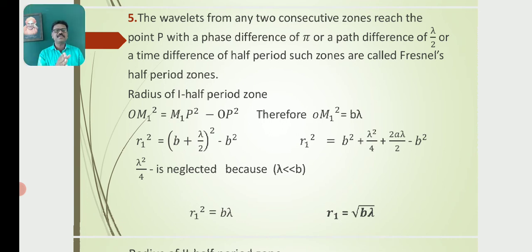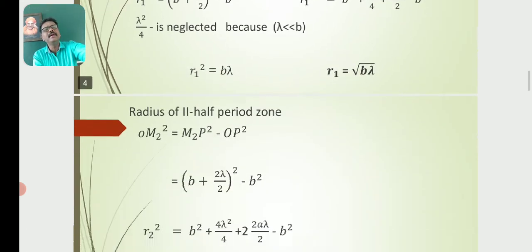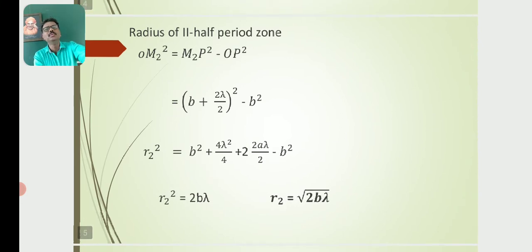Further, r1 square is equal to b square plus lambda square by 4 plus 2b lambda by 2 minus b square. Here plus b square and minus b square cancel each other. Lambda square by 4 is neglected because lambda is very much less than b. So finally we get r1 square is equal to b lambda. Then r1 is equal to root of b lambda, the radius of the first half-period zone.